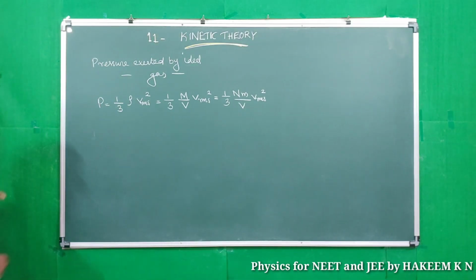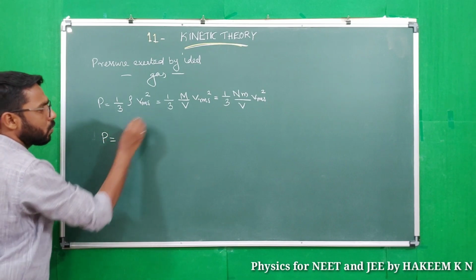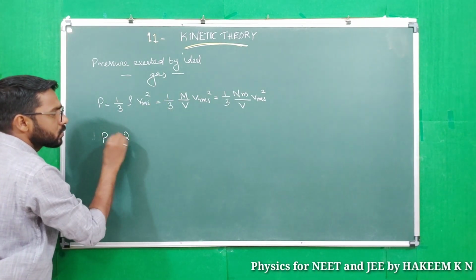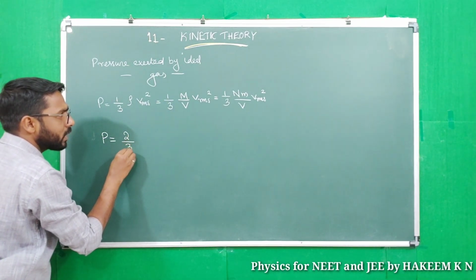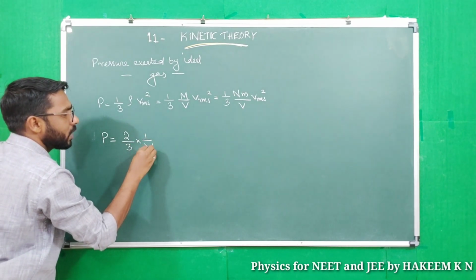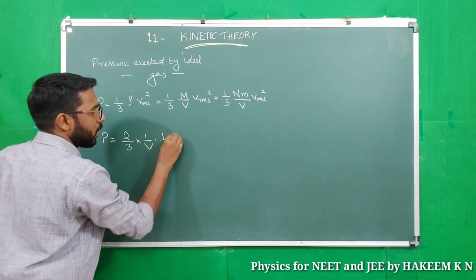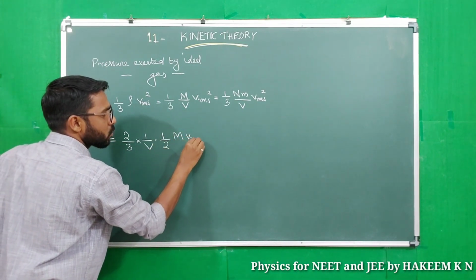Then we can write P equal to 2 by 3 into 1 by V into half m V RMS square.